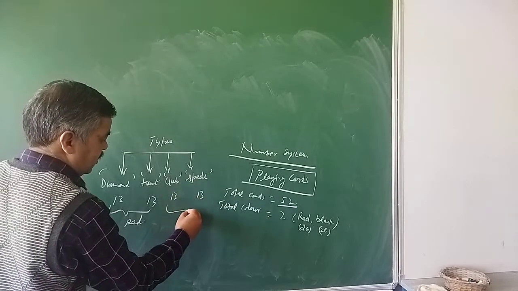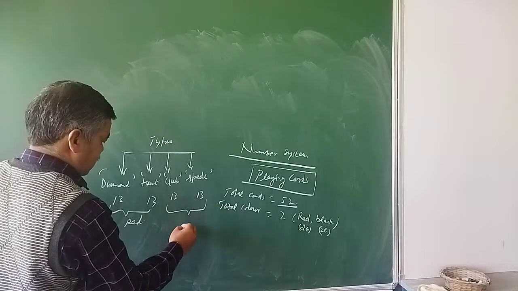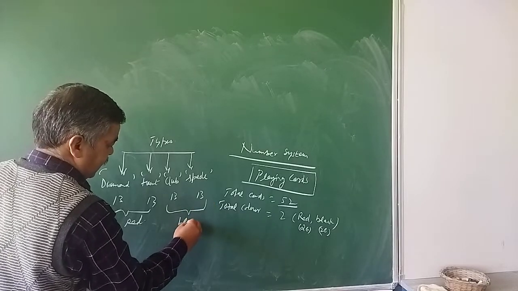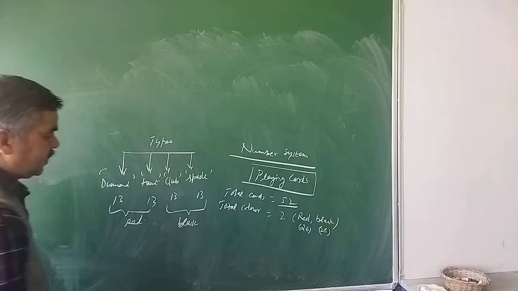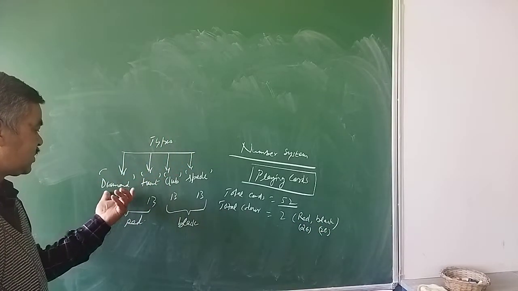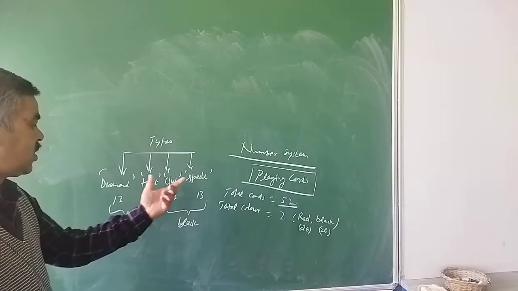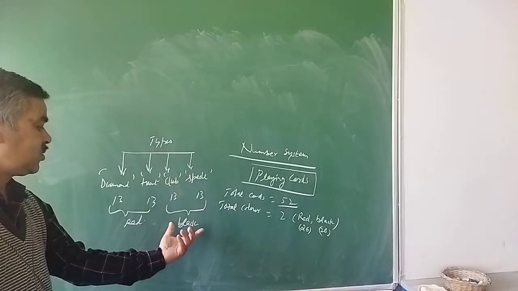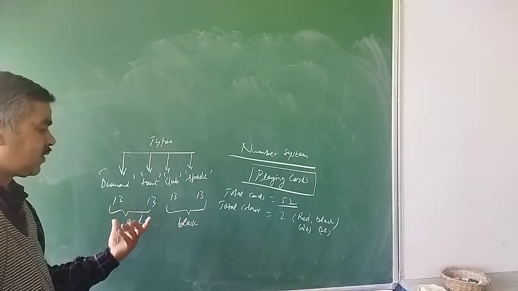If you see again, these are black, these are black. So I said 26, 26. There are two categories, diamond and heart, 13 each. Club and spade, 13 each. These are black ones, these are red ones.